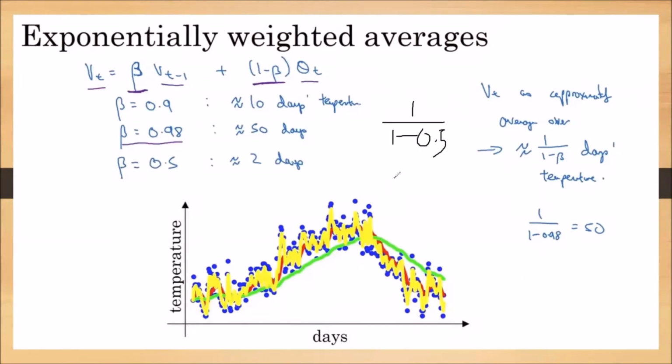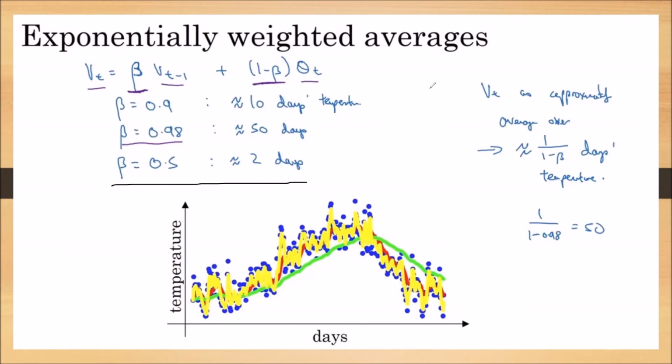Now we are interested in decrementing beta to 0.5, which means now 1 by 1 minus 0.5 is equal to 2. When beta equals 0.5, we are finding the moving average for every 2 days. If we draw the graph by taking beta equal to 0.5, this yellow color graph is giving the average for 2 days. You are observing abrupt, very huge changes, because we are taking the average for every 2 days. That's why you are seeing very huge oscillations in the graph.